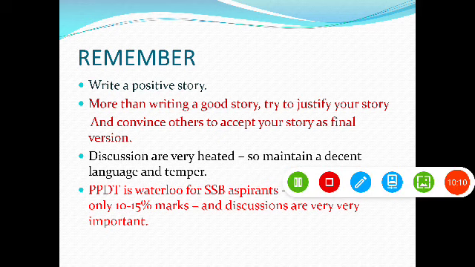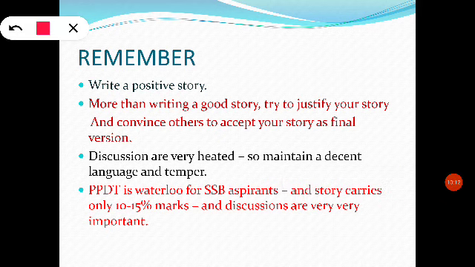So, a few points to take home. Firstly, write a positive story. Whatever I have written is a kind of positive only. It's a positive ending because we assumed a past. We were in a negative situation, and from the negative situation, it turned into a positive situation.